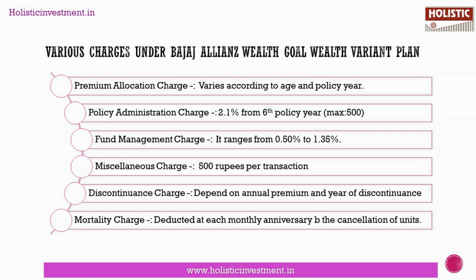The fourth one is miscellaneous charge. A miscellaneous charge of rupees 100 per transaction will be charged. The fifth one is discontinuance or surrender charge. It depends on annual premium amount and the year of discontinuance or surrender. It is nil from 5th policy year. The sixth one is mortality charge. Mortality charge will be deducted at each monthly anniversary by the cancellation of units. Female life assured will be eligible for an age setback of 3 years.